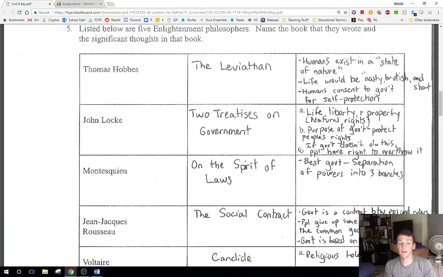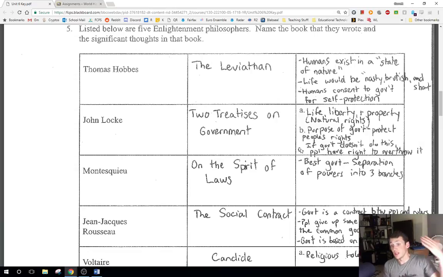And the purpose of the government is to protect these people's rights, and ultimately if a government does not protect these rights of the people, it's actually the people's right to overthrow that government. And this is incredibly important for the Enlightenment thinkers, right? Because that's what we're doing. That's what the United States does effectively, and you have Thomas Jefferson quoting him exclusively in the Declaration of Independence.